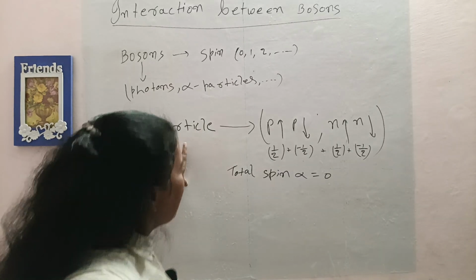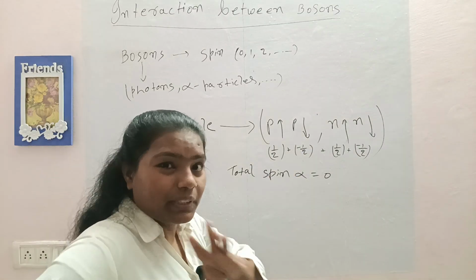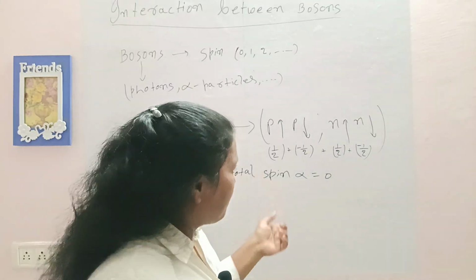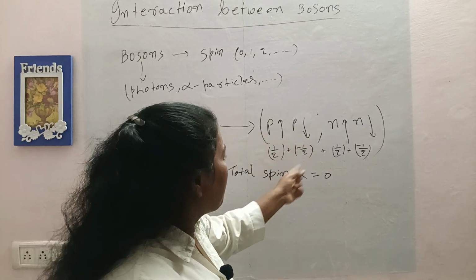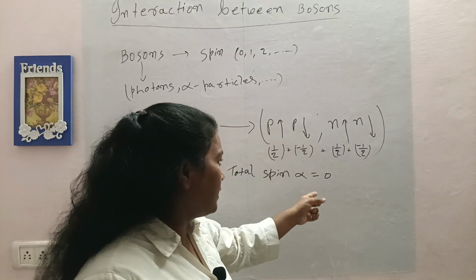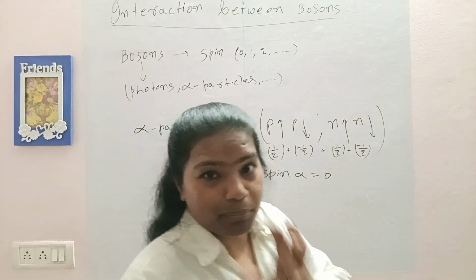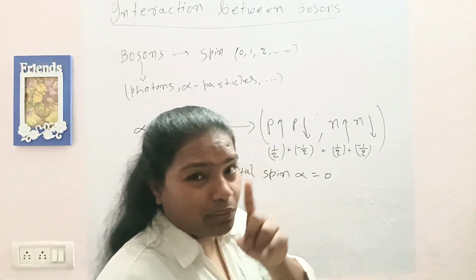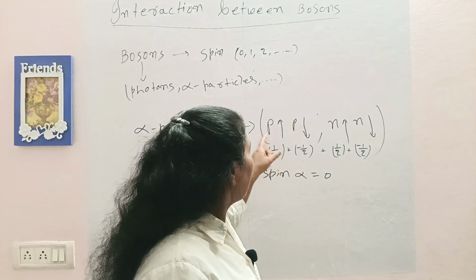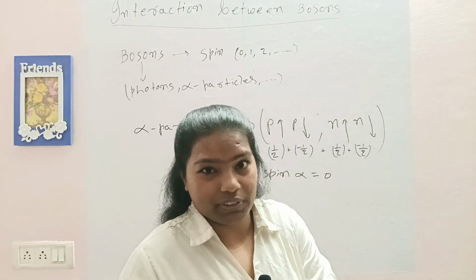the alpha particle, which is made up of fermions that have completely different behavior than bosons. But when the total combined spin becomes 0, which is a full integer, it becomes a boson, and it shows the typical bosonic behavior of n particles being in the same quantum state. Now the typical fermion behavior is that two fermions can never occupy the same quantum state.